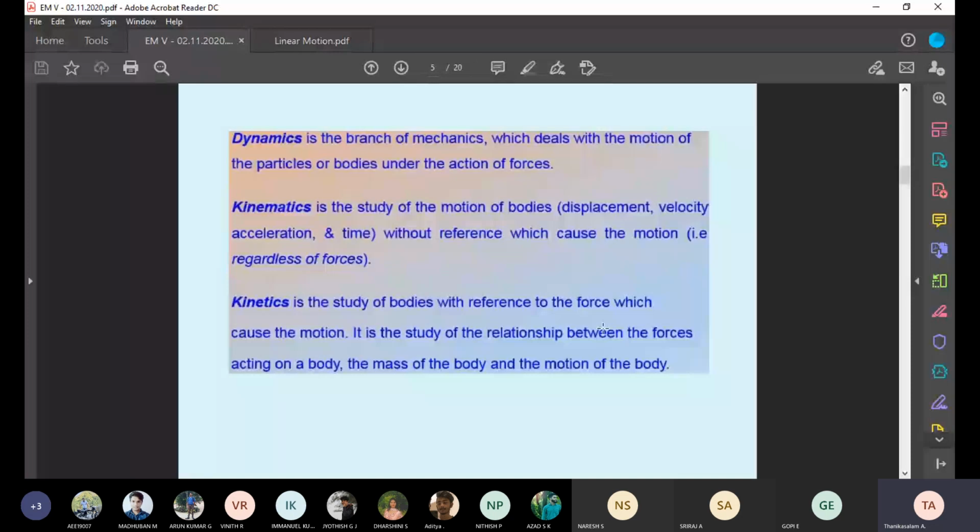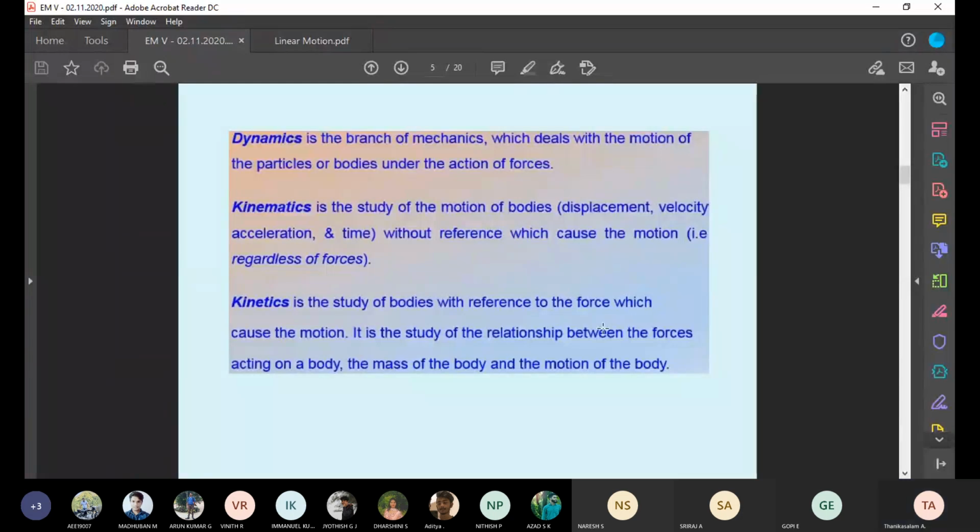Next is kinetics. Kinetics is just adding the force along with displacement, velocity, acceleration, time. Add a force. That's called kinetics. It is a study of bodies with reference to the force which causes the motion. It is a study of the relationship between the forces acting on the body, the mass of the body, and the motion of the body.